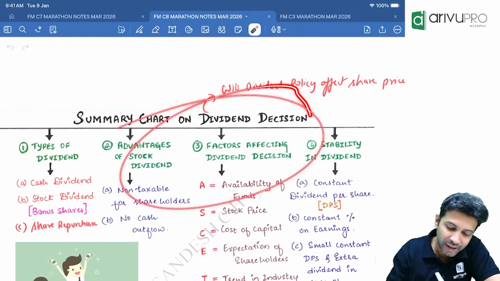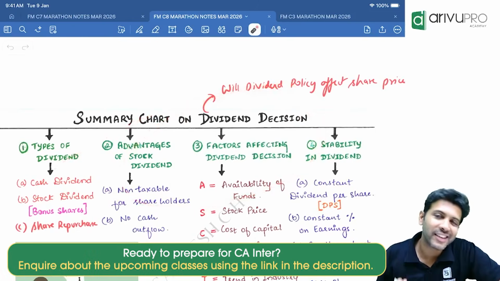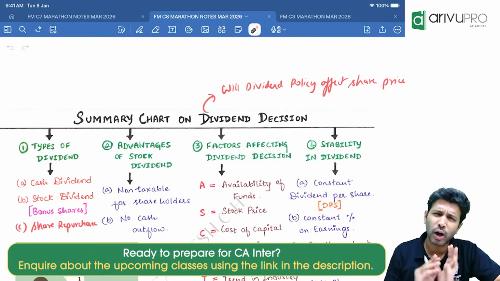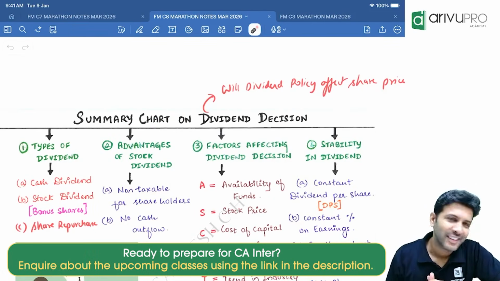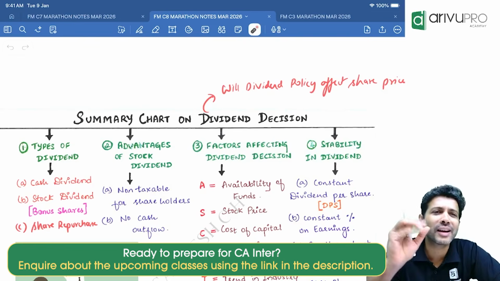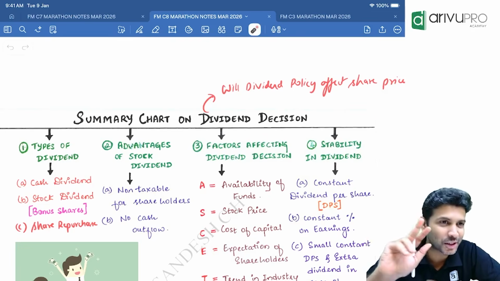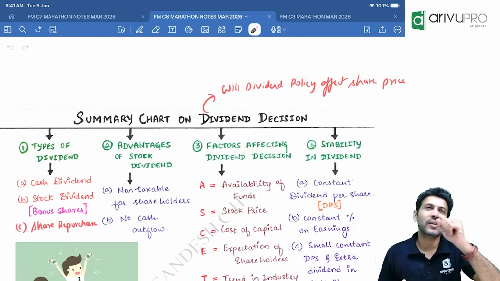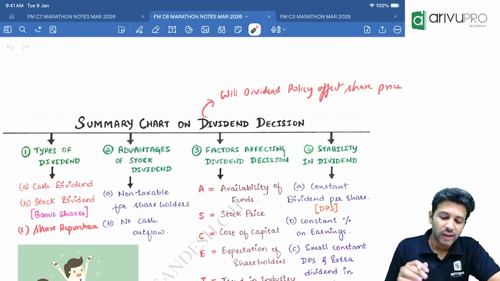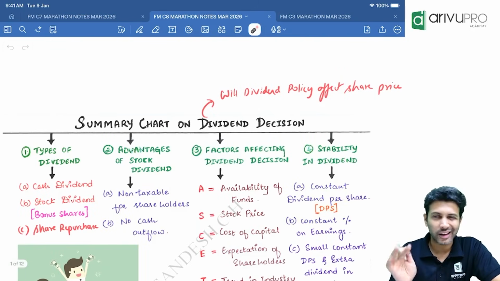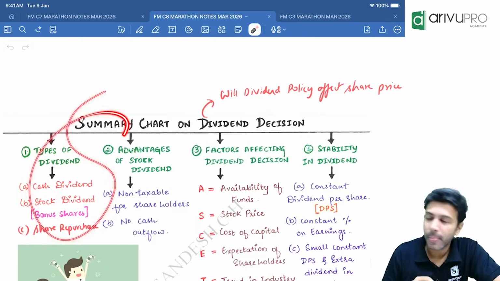So now we'll be revising the dividend decision topic. A small, easy topic, 4 to 5 marks expected, usually not beyond that. Now, forms of dividend, and one or two theories there, again not very important, we'll quickly run through.